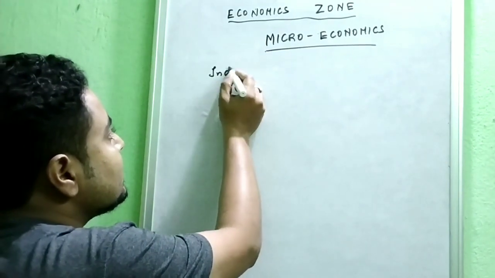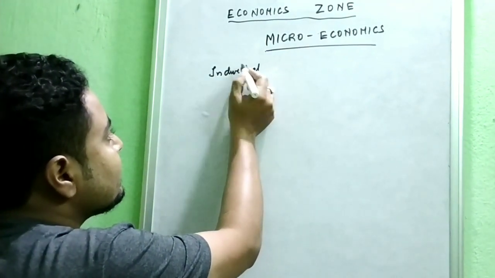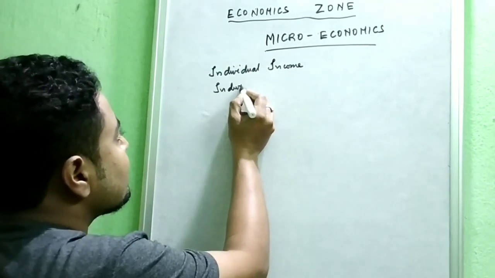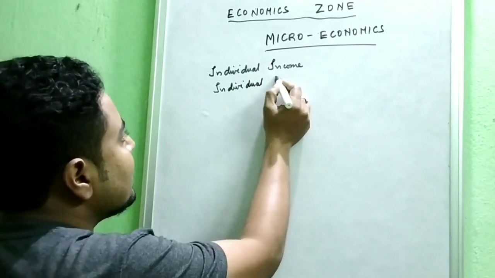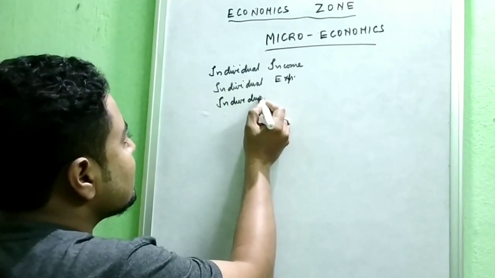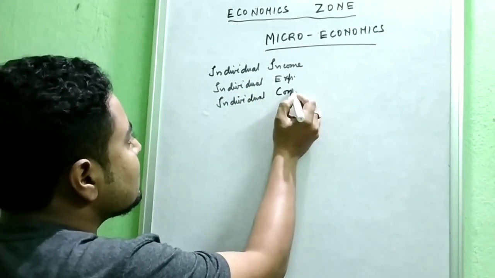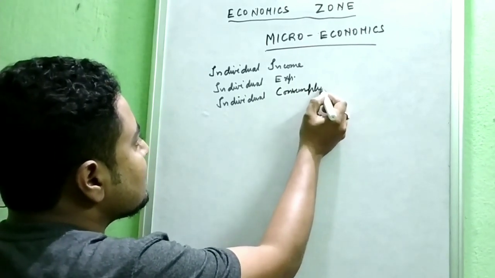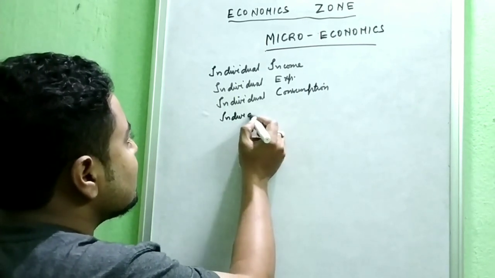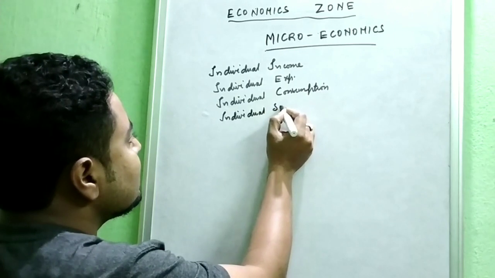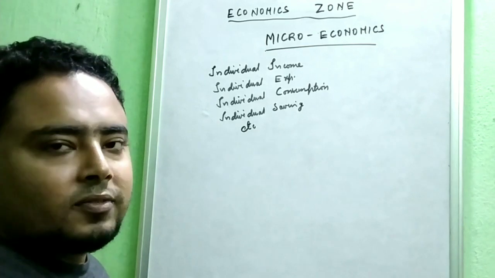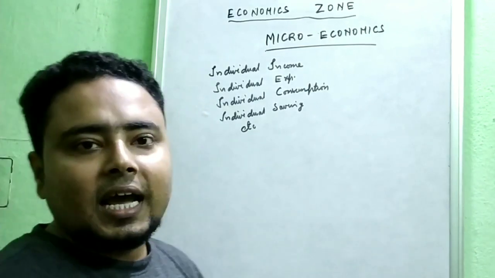So individual income, individual expenditure, individual consumption, individual savings, and so on.